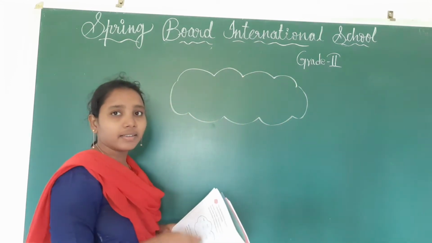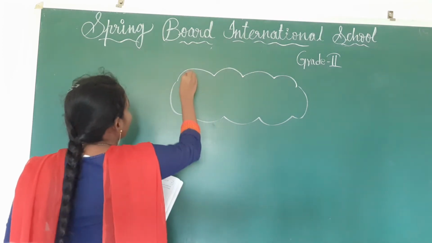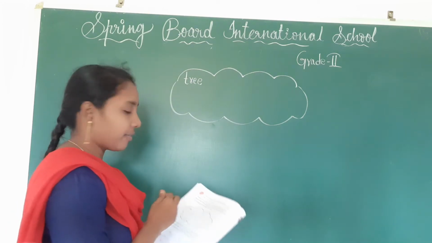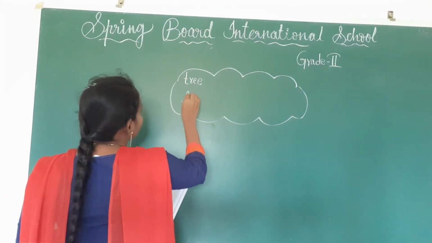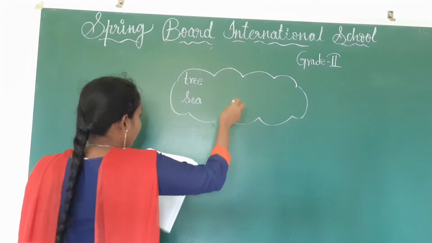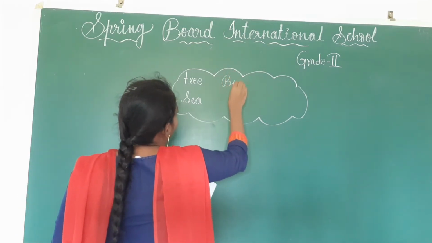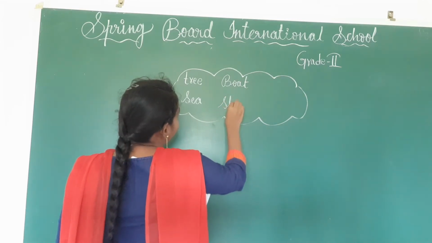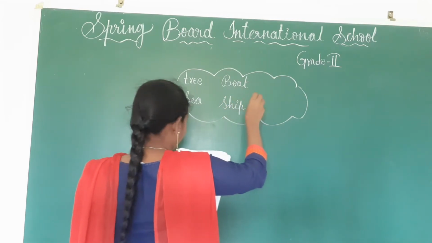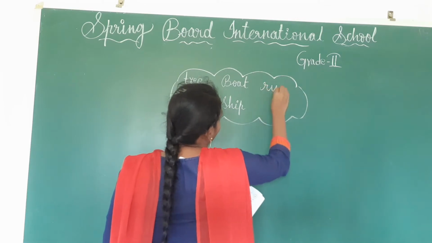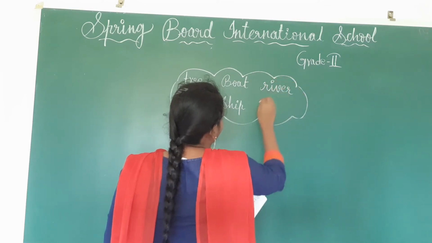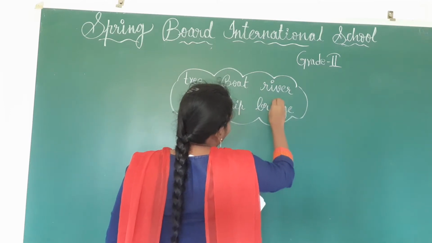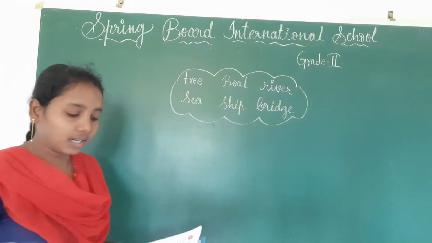Like this they have given one cloud, right? Here they have written a tree. Now we have to write the remaining nature things. See, boat, ship, river and bridge. Okay, children, like this we have written in the cloud.